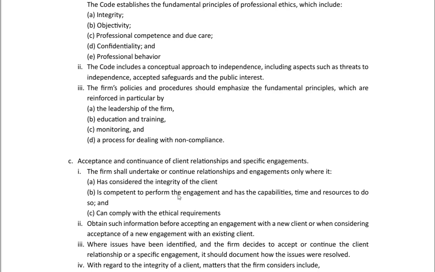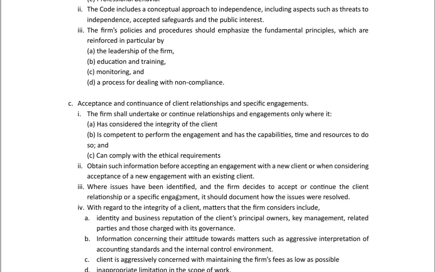Moving forward, the third element of the SQC1, the acceptance and continuance of client relationship and specific engagements. Somewhere it's the most tested one. So the firm shall undertake and continue relationships and engagements only where it has considered the integrity of the client, is competent to perform the engagement and has capabilities, time, and resources to do so, and can comply with ethical requirements. We'll be seeing these three points.